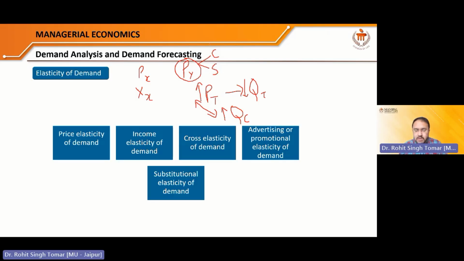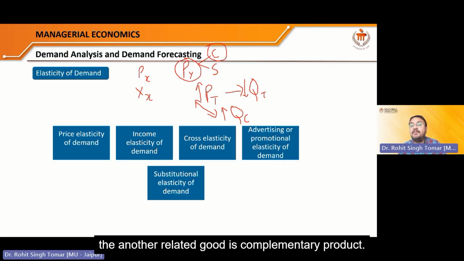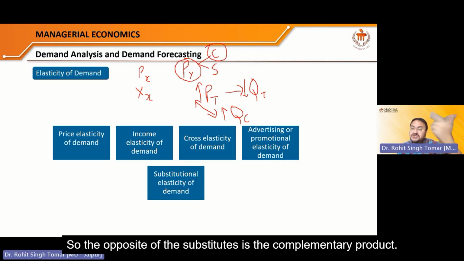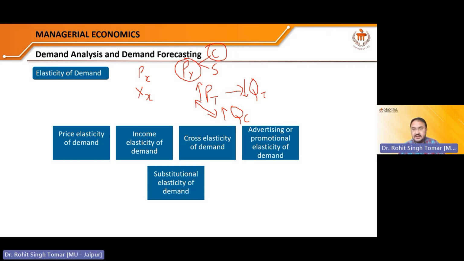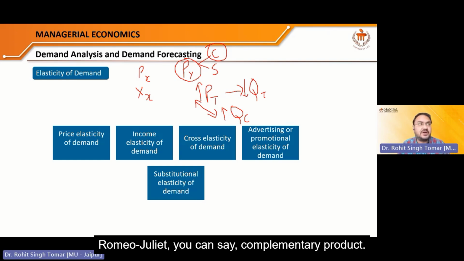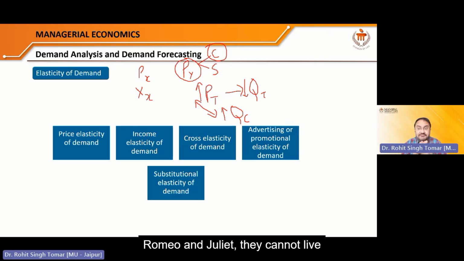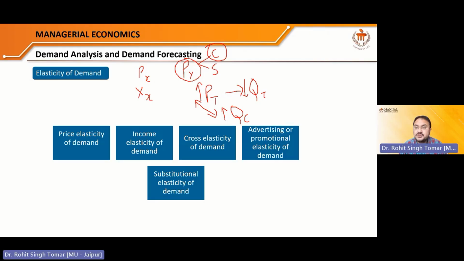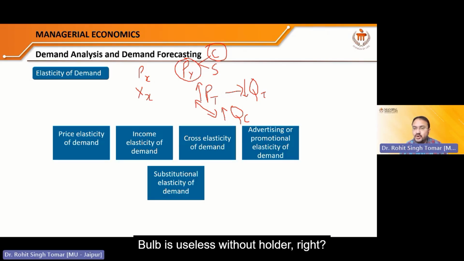Similarly, another related good is the complementary product. The opposite of the substitutes is the complementary product. That means one cannot live without another. Romeo and Juliet, you can say, are complementary products. They cannot live apart. They are associated, right? So bulb and the holder. Bulb is useless without holder, and holder is useless without bulb.